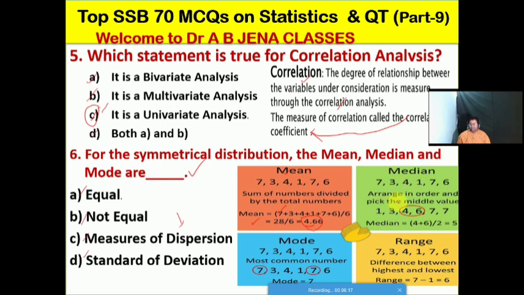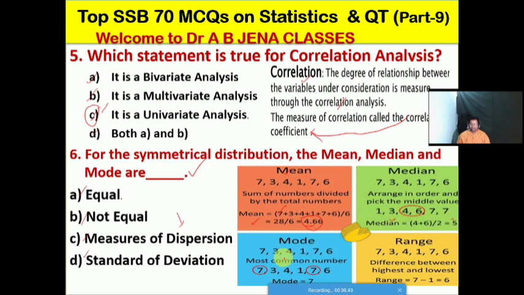Now see, what is the meaning of median? The median is to arrange in order and pick the middle value. Here, in order, it is 1 3 4 6 7 7, and the middle values are 4 and 6. So 4 plus 6 divided by 2 is 5. So that is the median value.